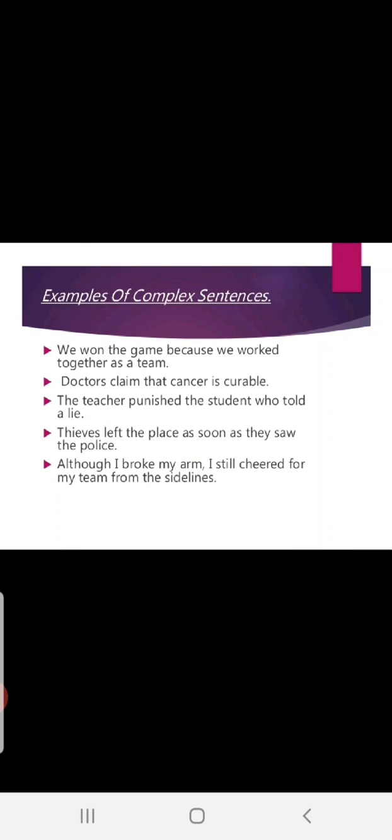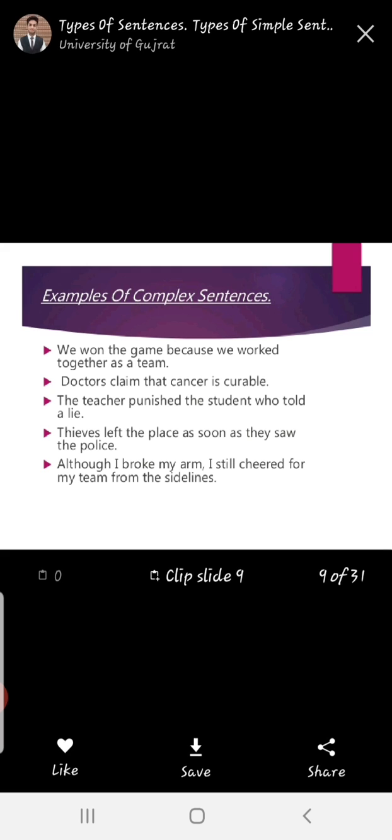Examples of complex sentences. We won the game because we worked together as a team. Fine. Here there are two clauses, but the second clause is changed to a subordinate or dependent clause. See, we won the game. The whole sentence is one clause. Because we worked together as a team. It is starting with a subordinating conjunction, right?